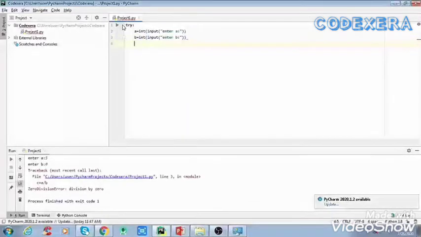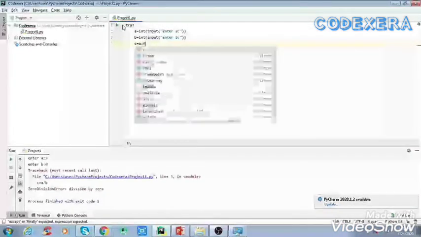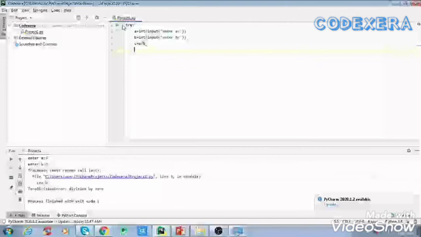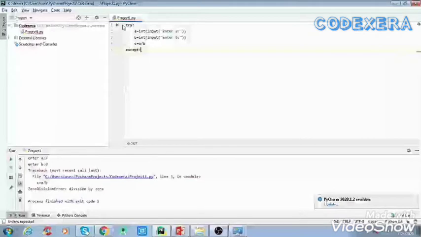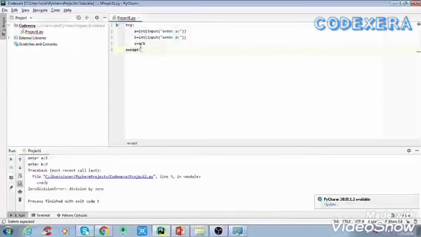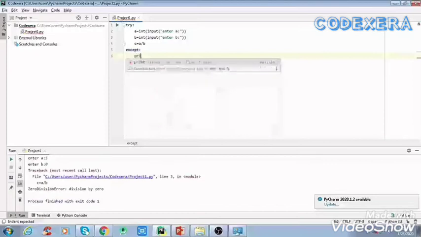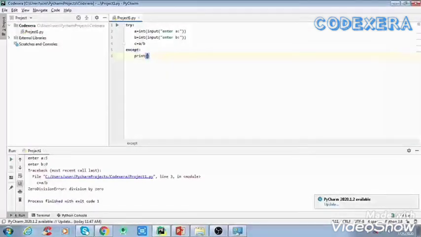Here we have given two user inputs, and after that we write the same program as we did earlier. Now we use except, because we suspect there may be some error in this statement. So we write the except block, and here we write "can't divide with 0".